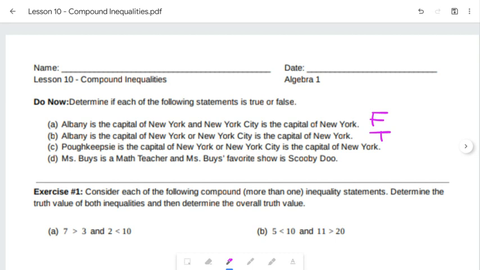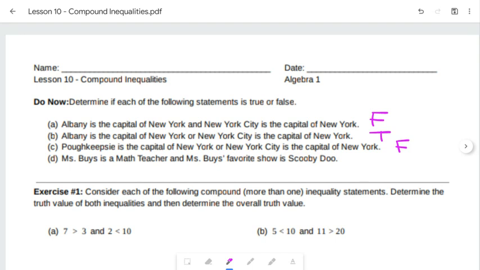Now, the next one says Poughkeepsie is the capital of New York or New York City is the capital of New York. Well, we already said that Albany was the capital of New York. So Poughkeepsie is not true. New York City is not true. So neither one of those is true. So this one's going to have to be false.